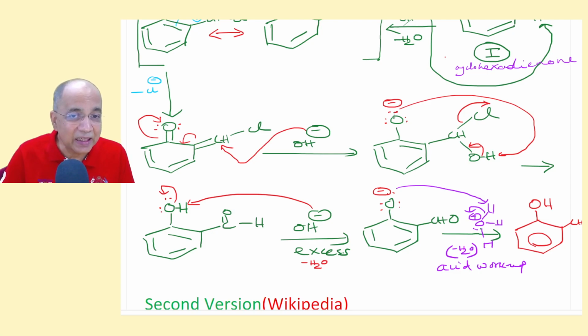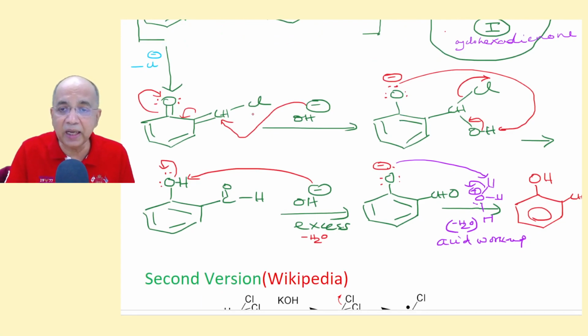Then there is intramolecular proton transfer to this. This comes, this bond breaks and becomes a pi bond, and another chloride ion is lost. So the loss of another chloride ion, minus Cl minus, gives you a neutral salicylaldehyde. But because there is excess of OH minus ion, this will remain in the form of salt, salicylaldehyde ion, phenoxide ion. And then acid workup, adding conc HCl, protonates the phenoxide ion, and then you get this compound.